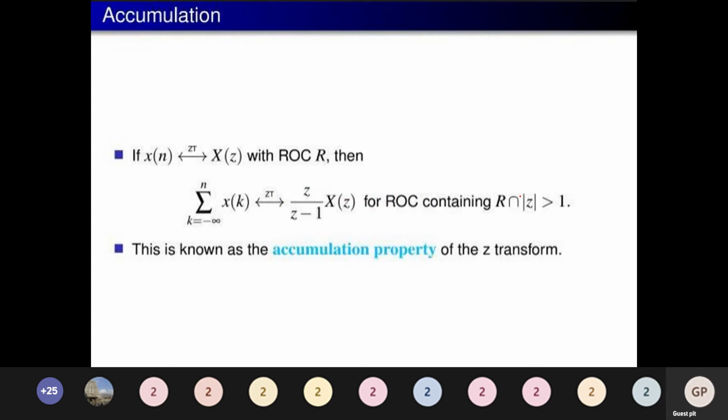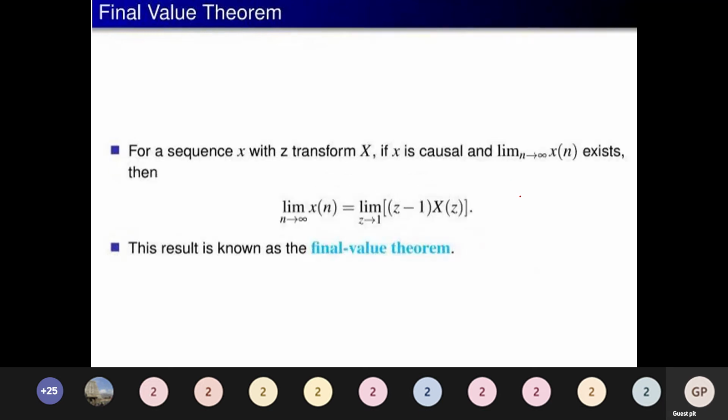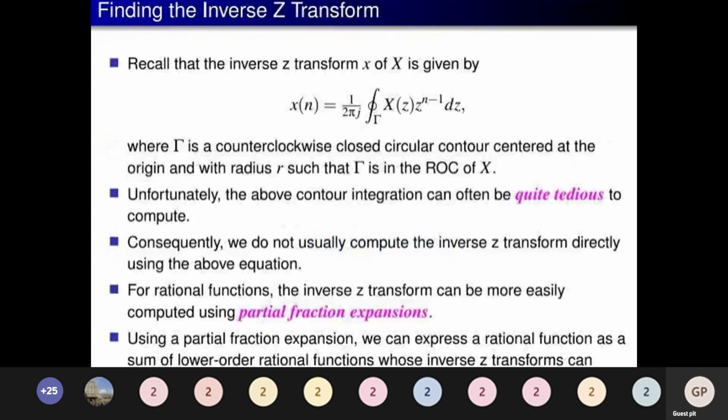Accumulation. If x of n has z transform X of z with ROC R, then the summation of x of k from k equals minus infinity to plus infinity has z transform z divided by z minus 1 into X of z, for ROC containing R intersection mod z greater than 1. Initial value theorem: x of 0 is the limit as z tends to infinity of X of z. Final value theorem: the limit as n tends to infinity of x of n is equal to the limit as z tends to 1 of z minus 1 into X of z.